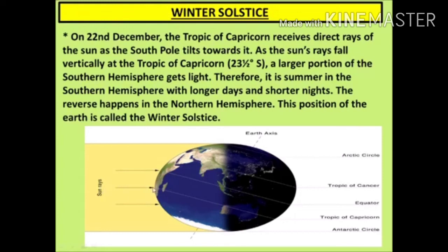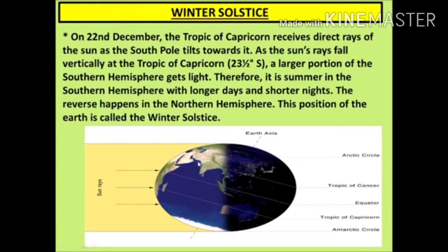This position of the earth is called winter solstice, where in the southern hemisphere longer days and shorter nights are there, or on 22nd December it is the longest day in the southern hemisphere, as the opposite situation in the northern hemisphere, 22nd December is the shortest day, and in the northern hemisphere at that time we experience winter season.